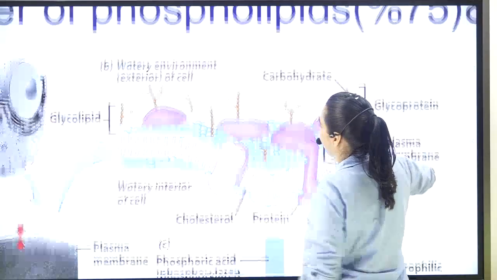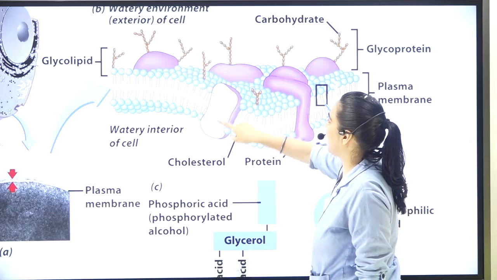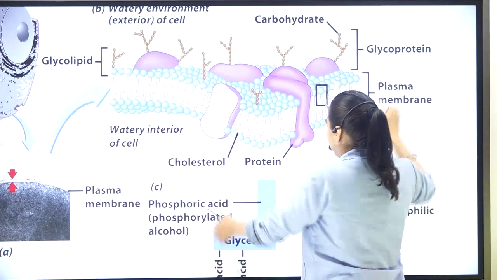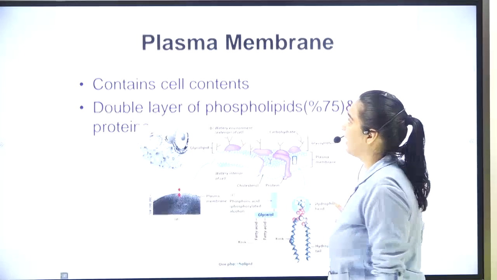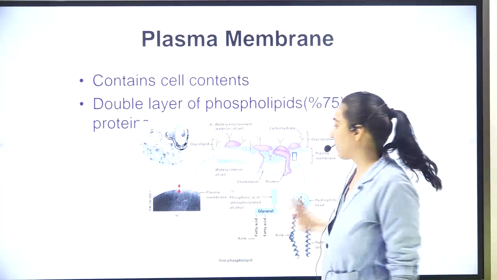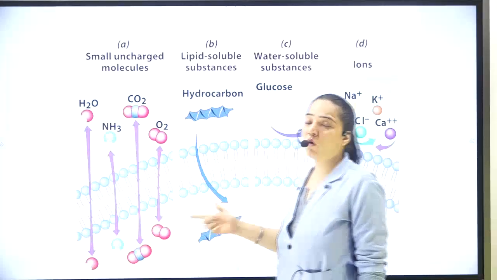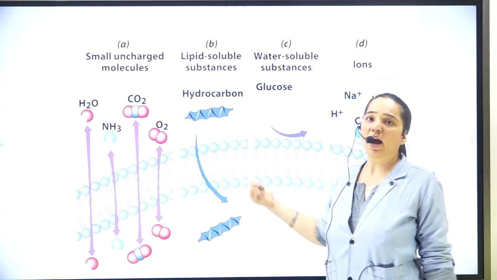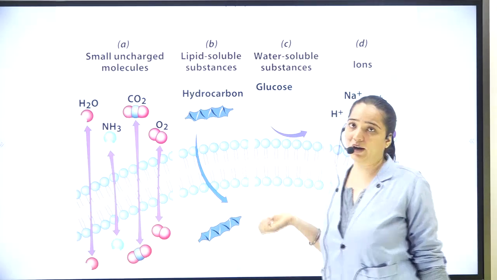As you can see over here, the protein embedded outside is extrinsic, and the one which is inside is intrinsic, and this is how they are bifurcated. The reason they are bifurcated like this is very important for us, and this is how it allows only water, ammonia, carbon dioxide and oxygen to get in and come out. Hydrocarbons are allowed to come inside, but not allowed to go out.